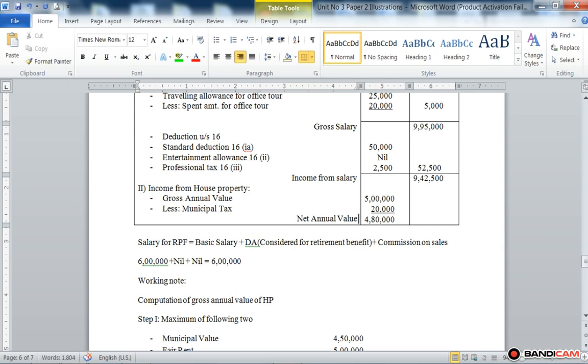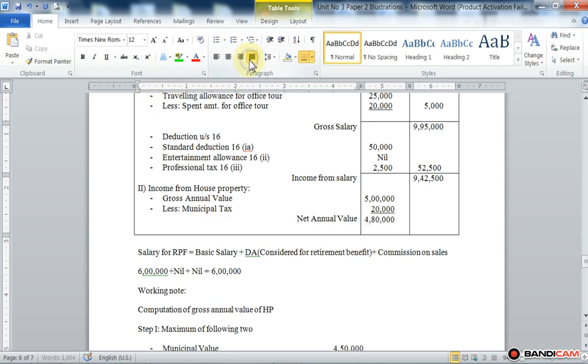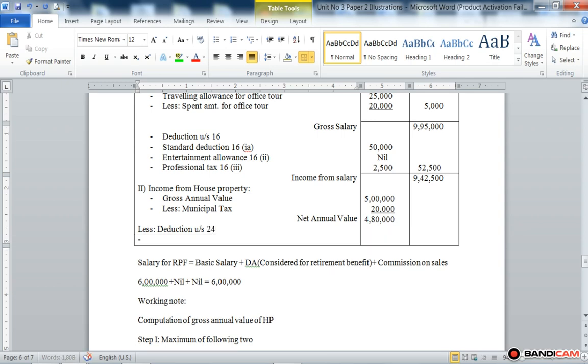It's called net annual value. Now we deduct, less deductions under section 24, that is 30% standard deduction.